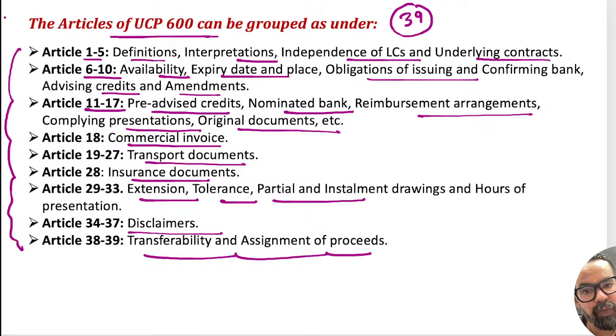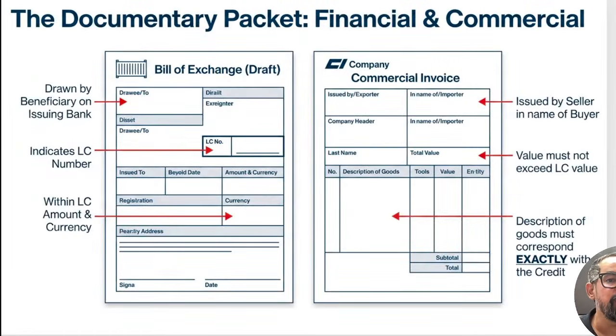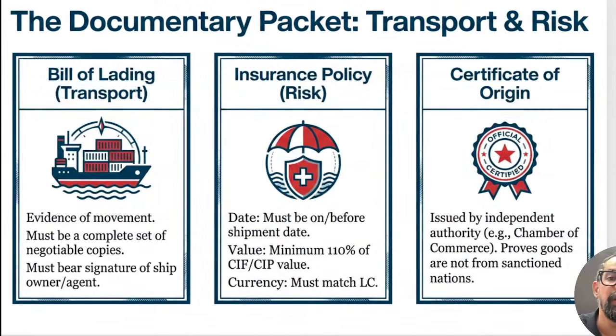This is the only thing: all the guidelines are not given in detail. They have given a summary around the group of all these LCs, and the new changes as per the LC part, right? Then the documentation part is also a bit important. Documentation, especially the bill of lading, the commercial invoice or insurance, are all generally aligned with your LC document: the value, the quantity and everything which is mentioned in the LC, even the date and other things, we generally refer to.